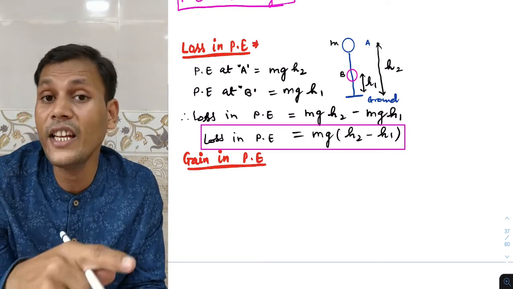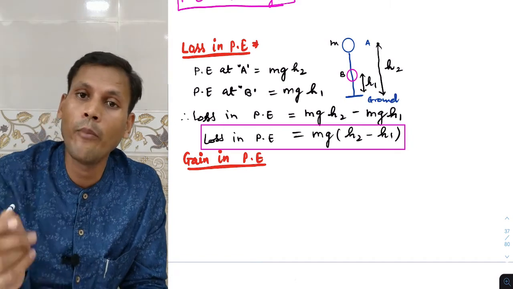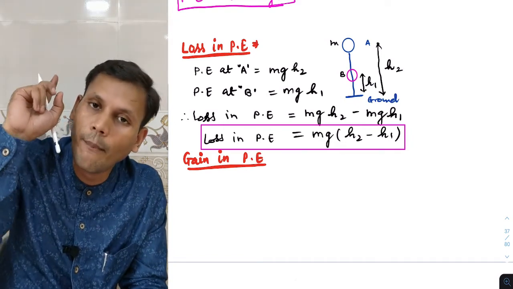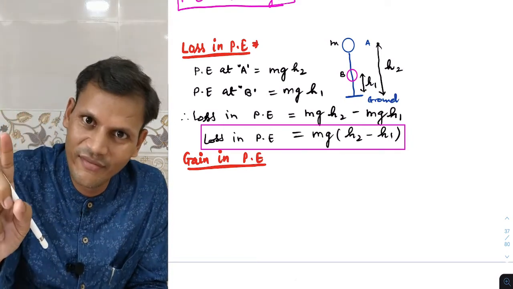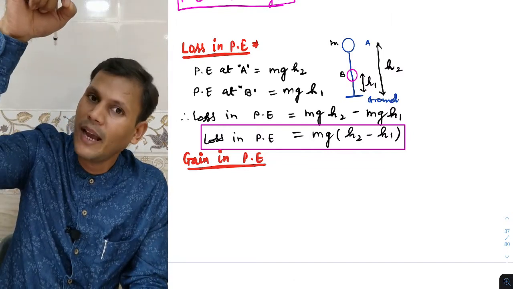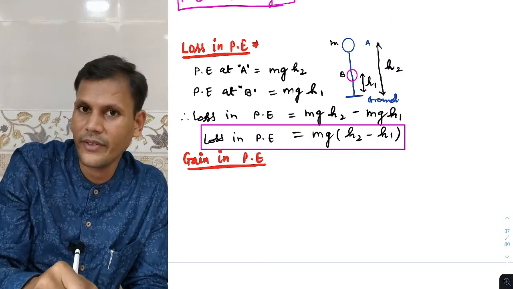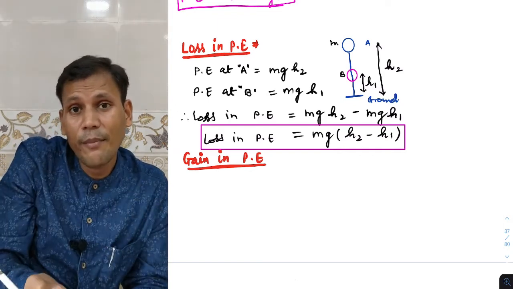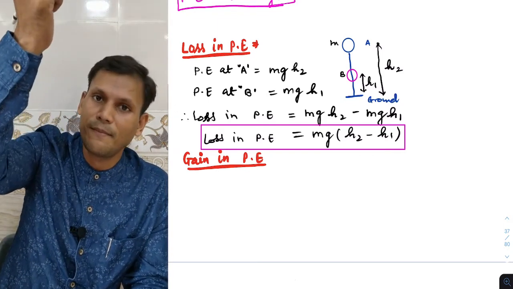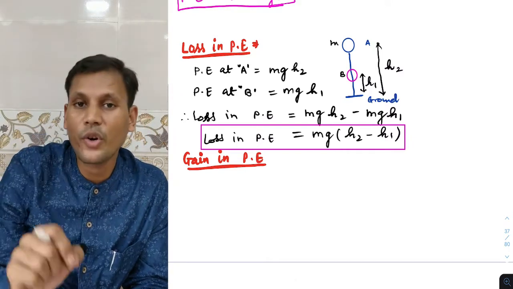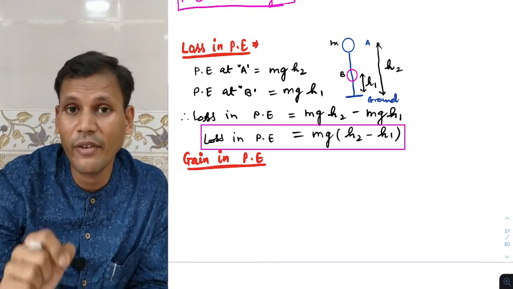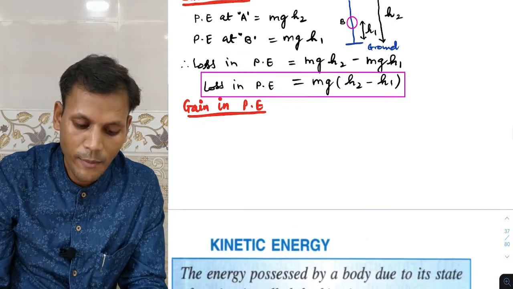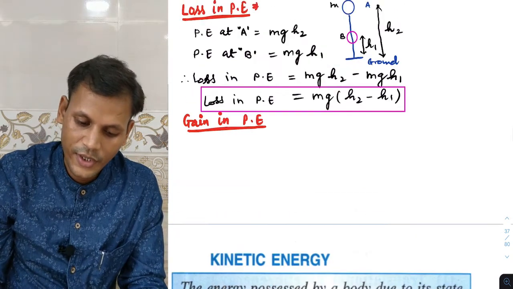For a gain in potential energy, the body should be thrown in an upward direction. Loss goes from maximum height to minimum height, and gain in potential energy goes from minimum to maximum. When the body is thrown upward, there will be a gain in potential energy.